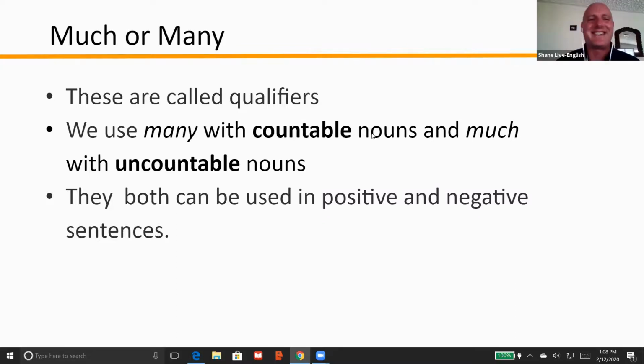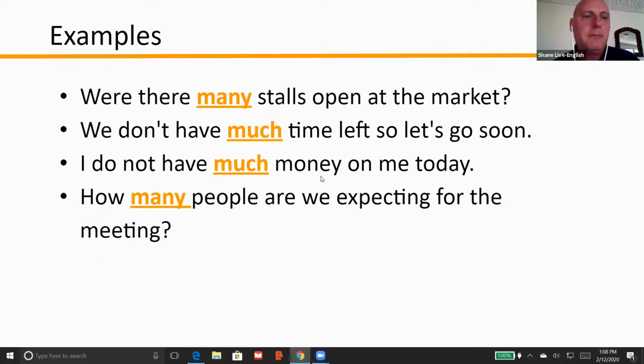I know, exactly. Okay, so one of the things that can be a little bit confusing with much and many is when to use them. And we're going to look at some examples here. The first example is, were there many stalls open at the market? So stall is a plural noun, so we can add many in front of that.